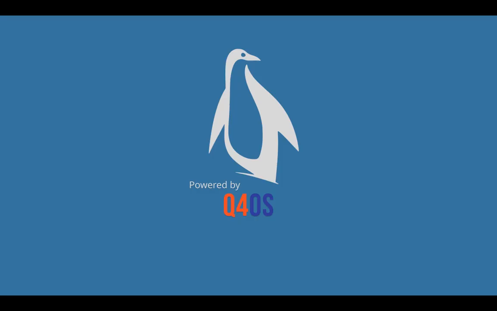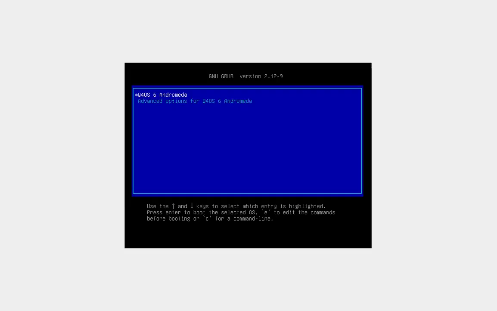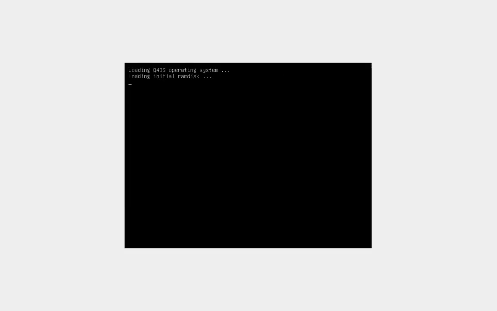If you have installed Q4OS onto what used to be the Windows drive, when your computer reboots, it should boot directly into Q4OS. If you've installed Q4OS to an external drive, you'll probably have to do the boot menu key dance and select Q4OS from the boot menu. If you've done a dual boot, may the Lord be with you, you should see a menu to choose which OS to boot to, Windows or Q4OS. Eventually, if you have chosen to log in each time, you'll be taken to the login screen.